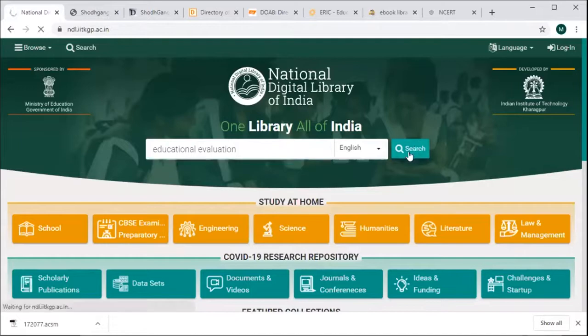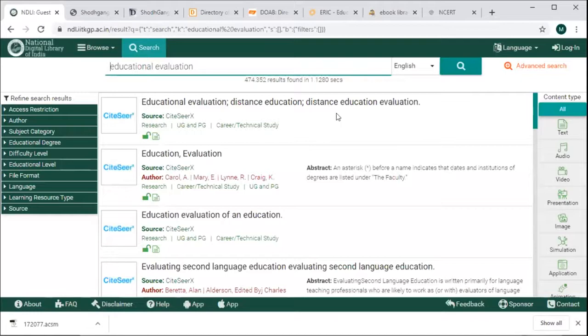I will just simply click on the search option. See, these are the information resources available for the term educational evaluation. See, you can see first one, educational evaluation, distance educational evaluation. So source is given, site CRX.